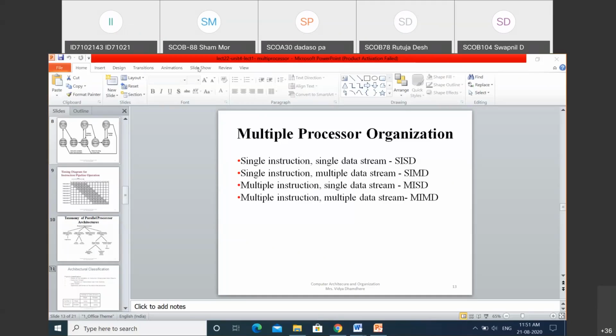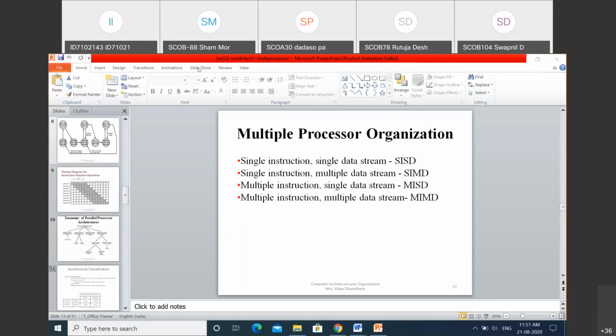Now the next architecture type is multiple instruction, multiple data stream, in short called MIMD architecture. In this architecture, we simultaneously execute different instructions in sequence, and a set of data streams is generated. Examples are the symmetric multiprocessor, in short SMP, the second type is the cluster processor, and the third is NUMA processors.